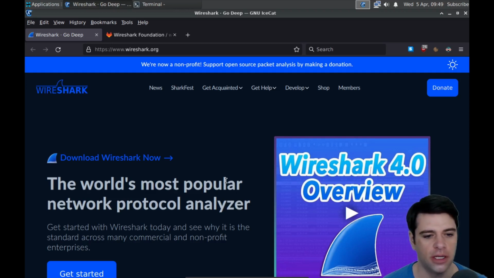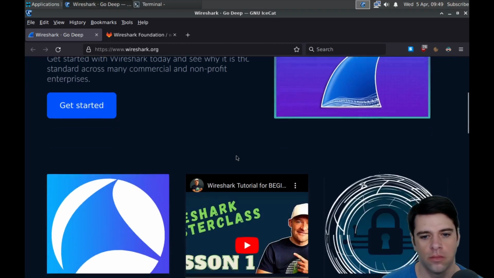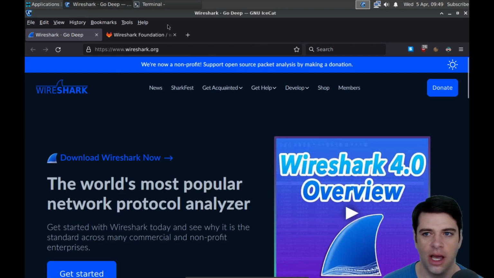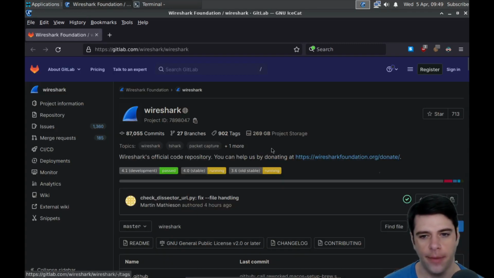So I figured we would take a look at it, since the theme of Network Wednesday is that we're looking at stuff that's used for the network. Okay, so here's their website. Looks nice, looks well branded. I'm actually just going to jump into their code, which they have on a GitLab.